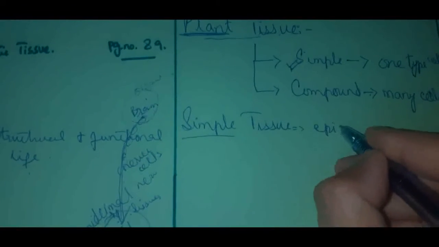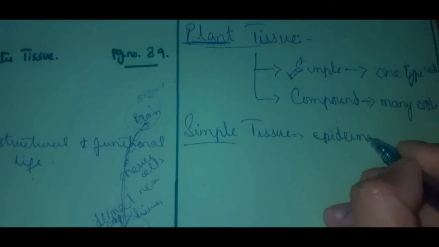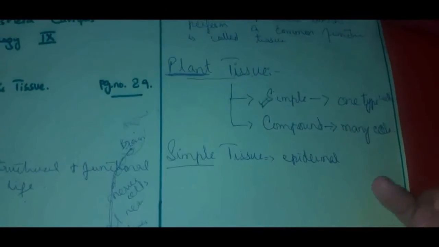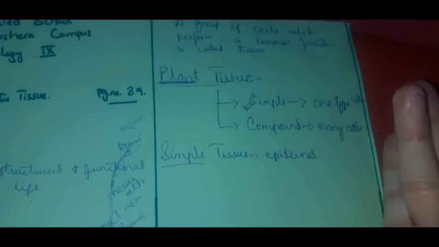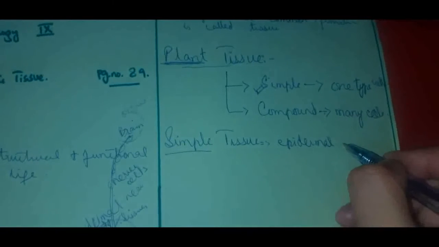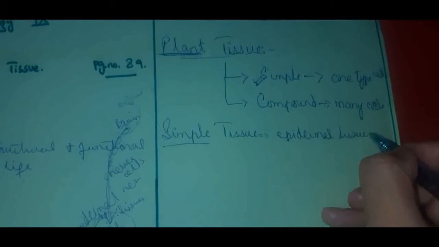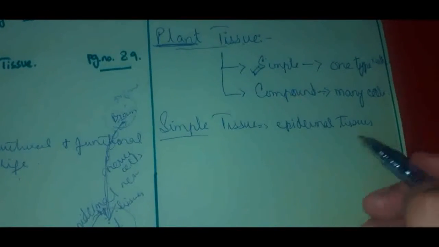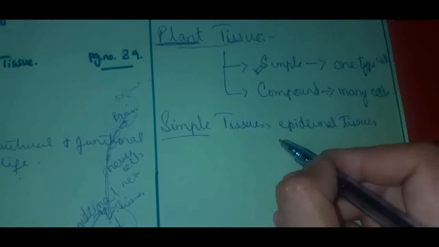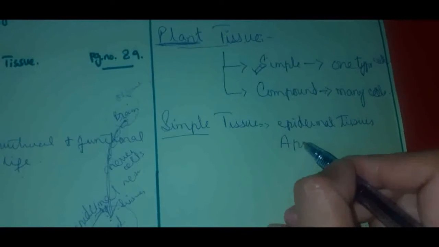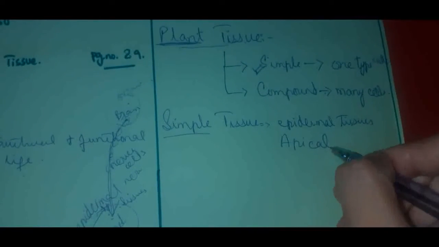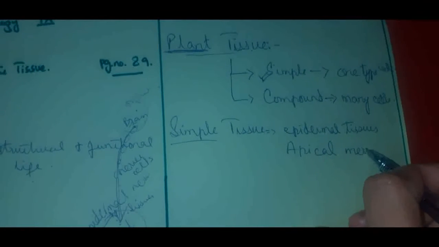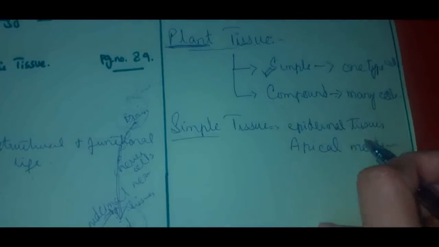Epidermal tissues. Epidermal tissues are those which are at the outer covering, or if we are talking about the human body, that is the skin layer, right? So epidermal tissues are a type of simple tissues. Except them, we are having apical. We can say meristems, but now this meristem word would be new for you.